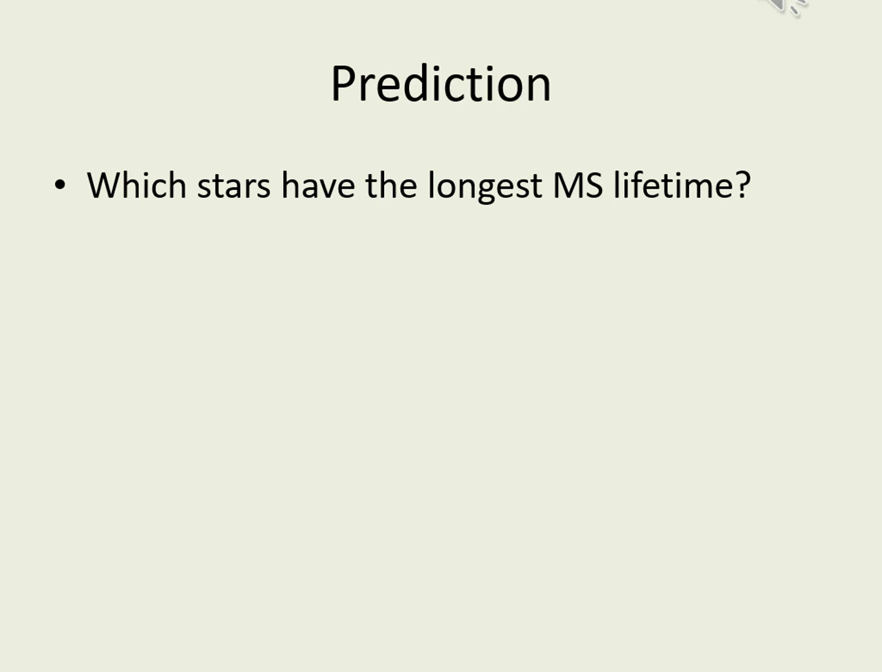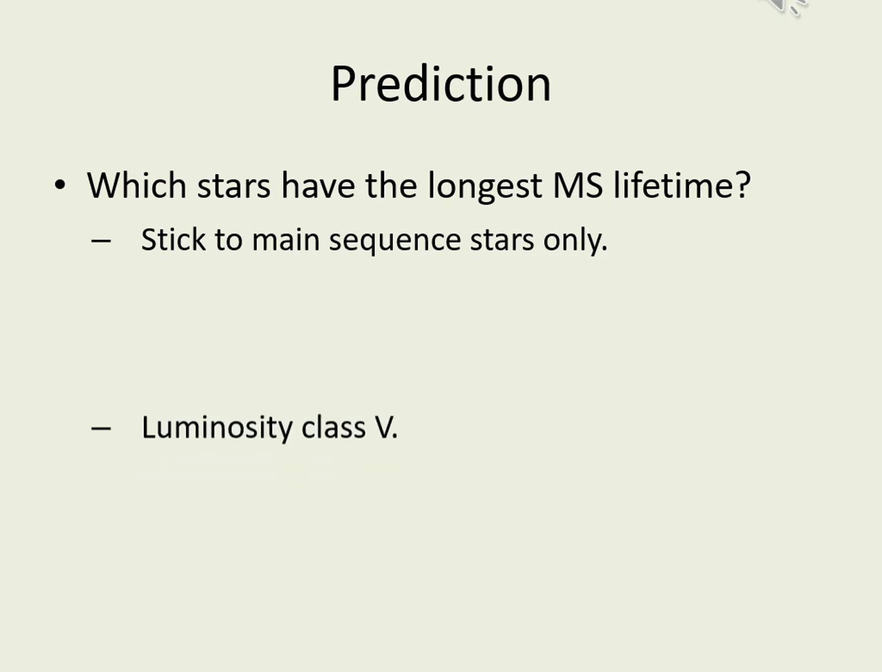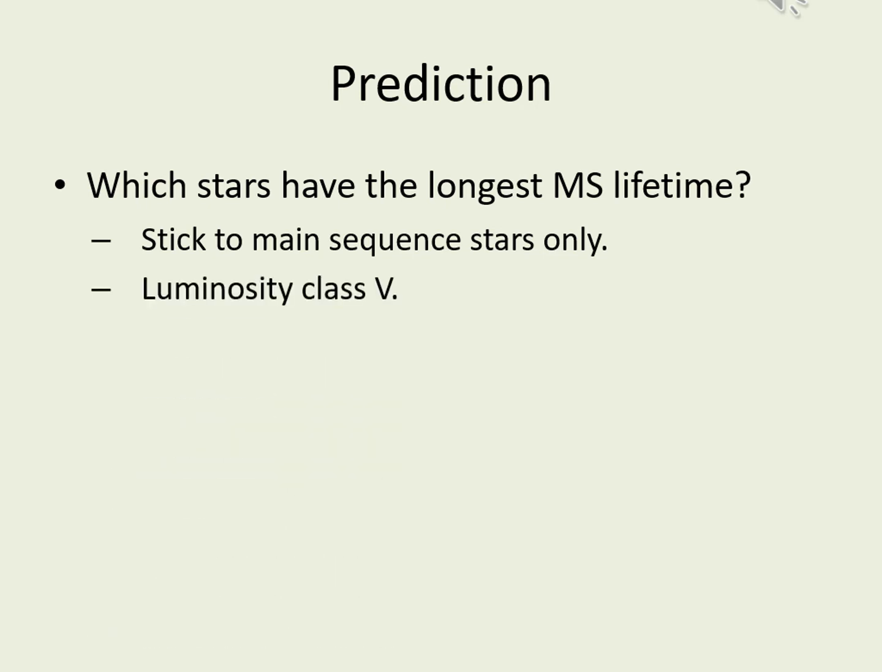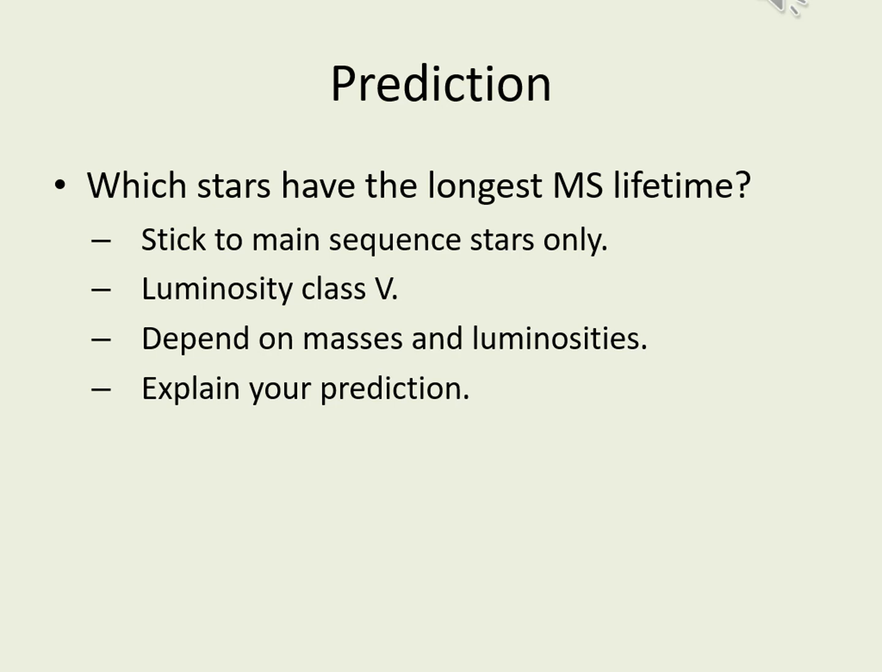As we mentioned above, not all stars are on the main sequence, so to do this properly, you should restrict your choice to main sequence stars if you can. Remember that main sequence stars have a luminosity class 5. If you have fewer than 3 main sequence stars in your constellation, then you can also look at the others. To make your prediction, remember that stars' main sequence lifetimes depend on their masses and luminosities. Use what you know about how a star's lifetime depends on these to decide which main sequence star will last longest. Make sure you explain why you made the choice you did.